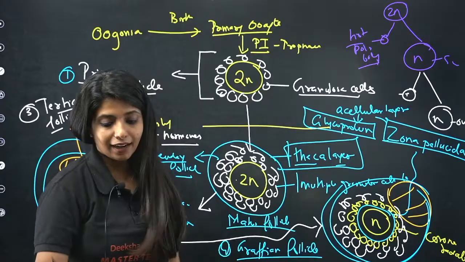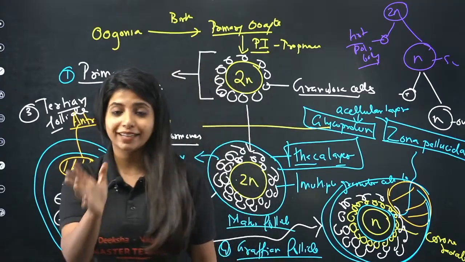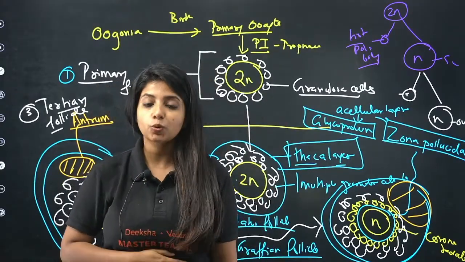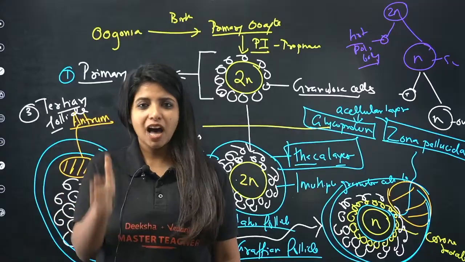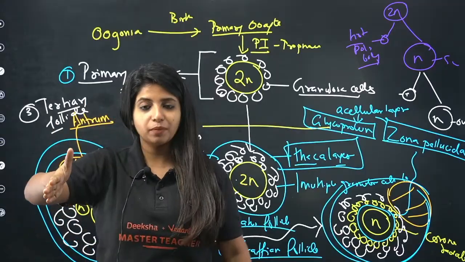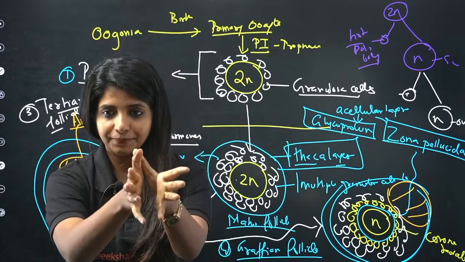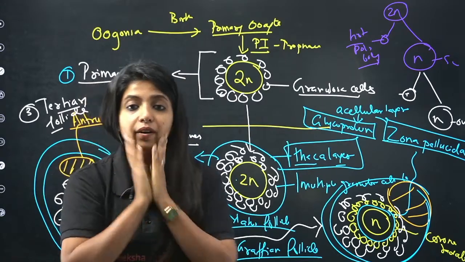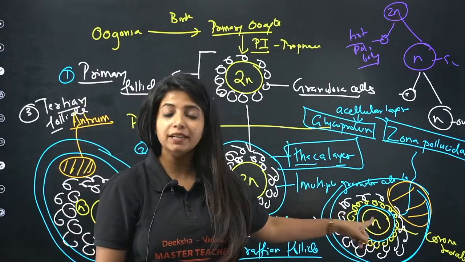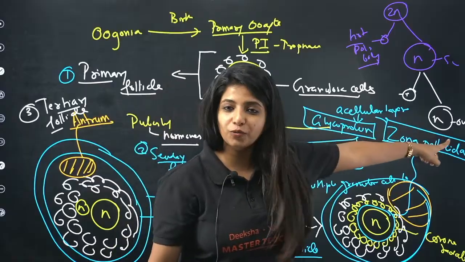So when I say that a female is ovulating each month, by the half of the month she is going to ovulate. When I say that she is going to release the egg, you need to understand one very important thing. Has she completed the division? Has she actually formed the ovum over here?